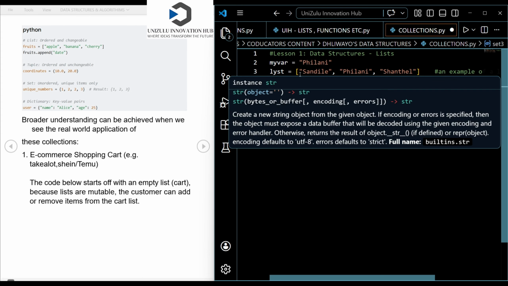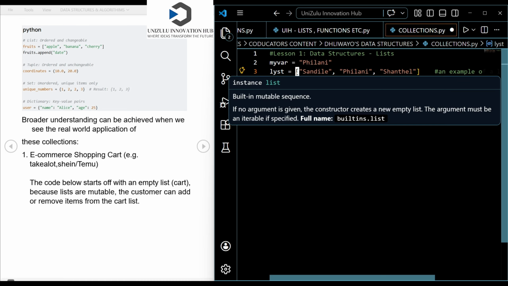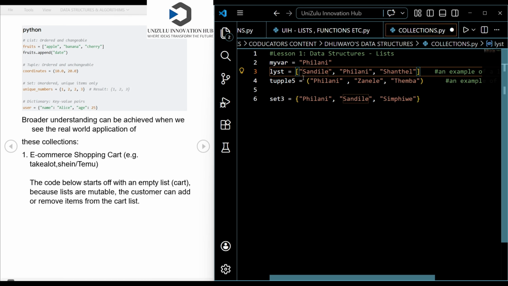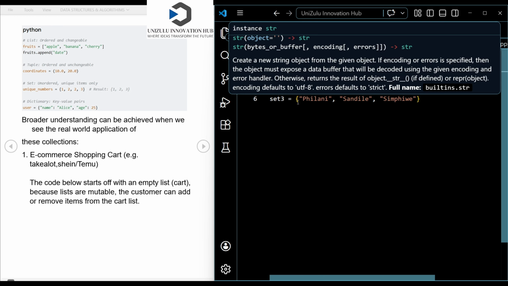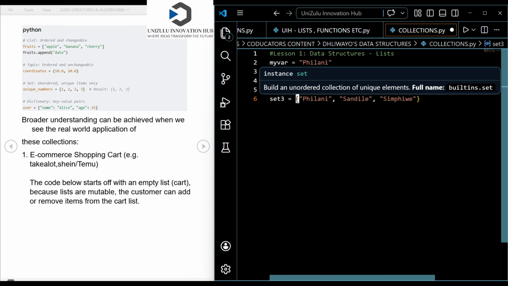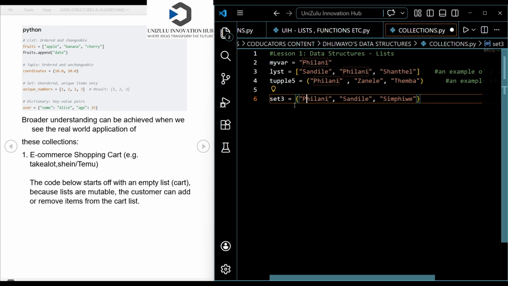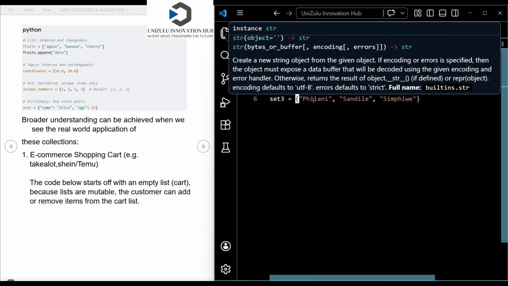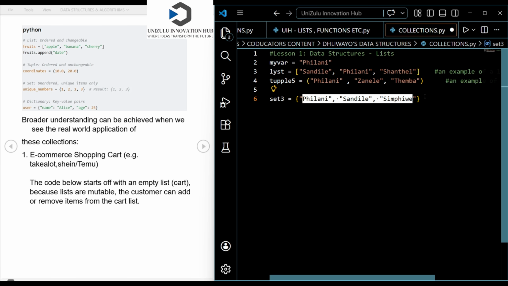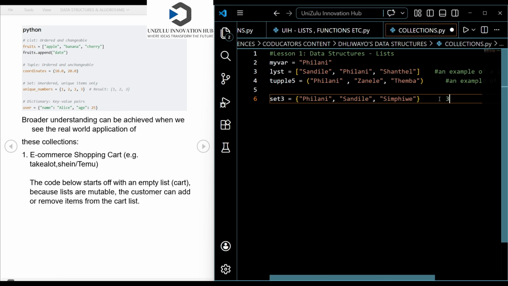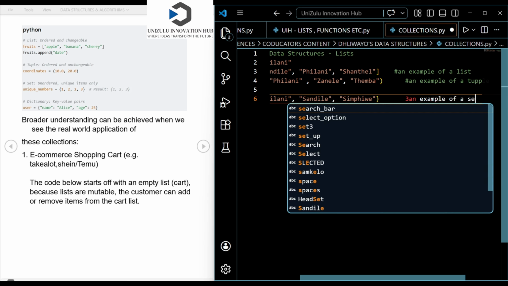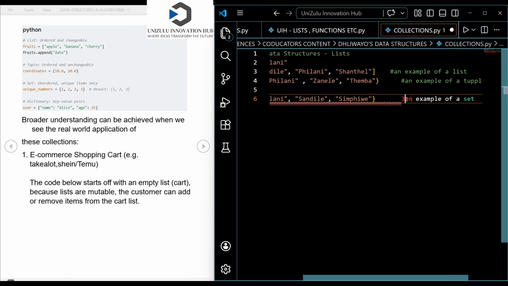So for a list, we use square brackets, or you can say we use a bracket. It depends on where you are from. In a tuple, we use round brackets, or you can say parentheses. And in a set, we use curly braces, or you can say curly braces with my fancy English accent. You enclose the data items using curly braces to make a set. So this is an example of a set. Let me label this with a comment saying this is an example of a set.